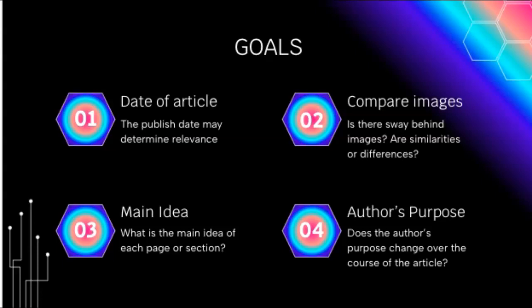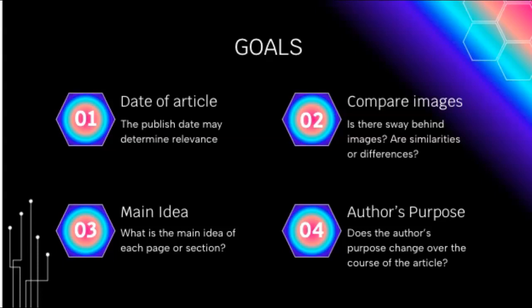There are 4 goals or steps to teach students what to look for to be able to determine reliability. The first step is noting the date of the article, which may or may not determine the relevance, as possible progression of discovery may alter the reliability.